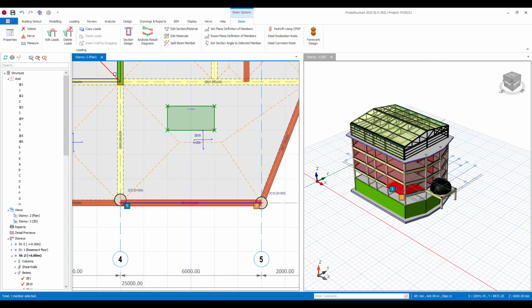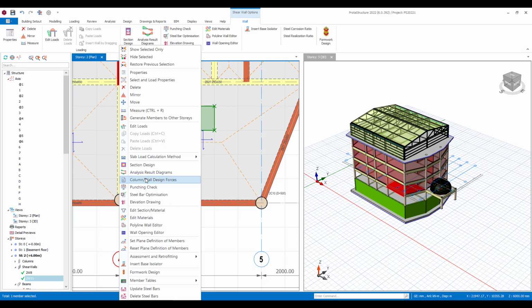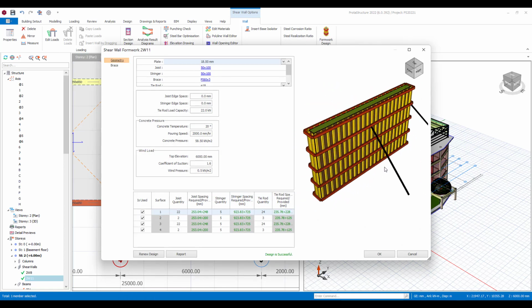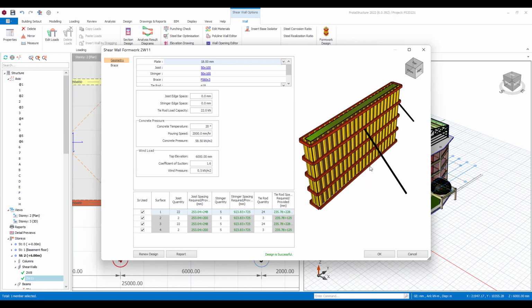Or alternatively it could be, say, a wall panel. So any of the elements within here you can easily come in and now design the formwork for these. It's a great new little feature that maybe you're having to tackle with some of the projects that you're working with on site, but again it's a great new addition to what we have with ProtoStructure 2022.